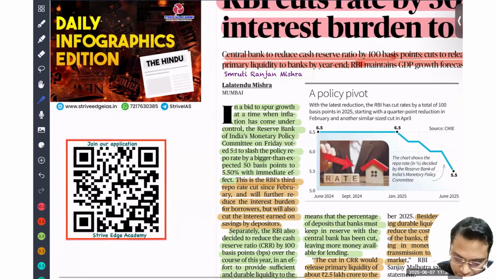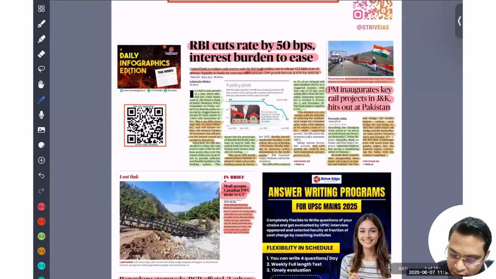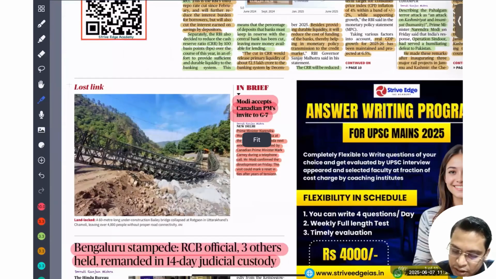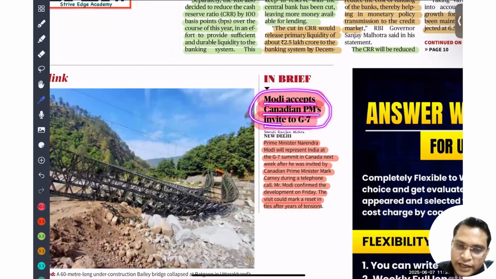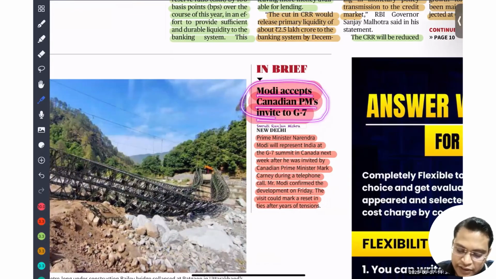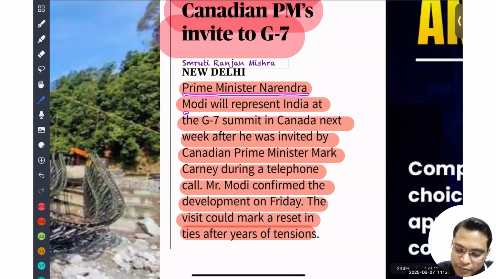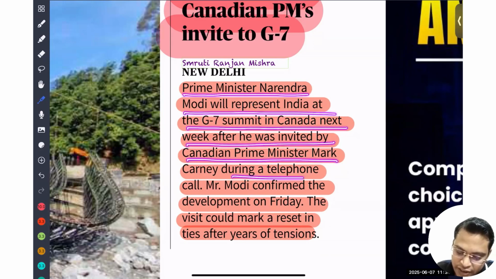Okay. So next, we'll see that our Prime Minister Narendra Modi ji has accepted the invitation of the Canadian Prime Minister to attend the G7 meeting. Prime Minister Narendra Modi will represent India at the G7 in Canada next week after he was invited by the Canadian Prime Minister during a telephonic conversation.